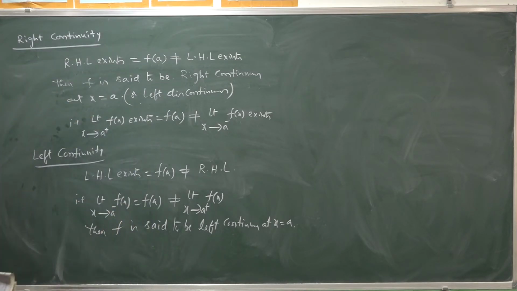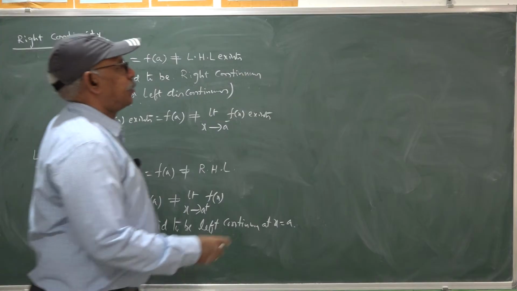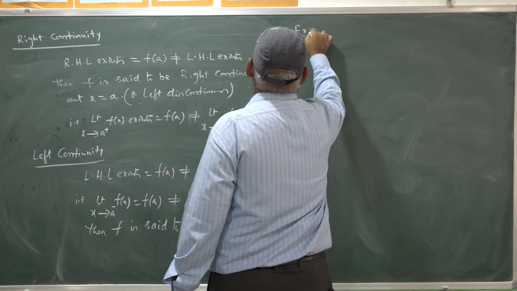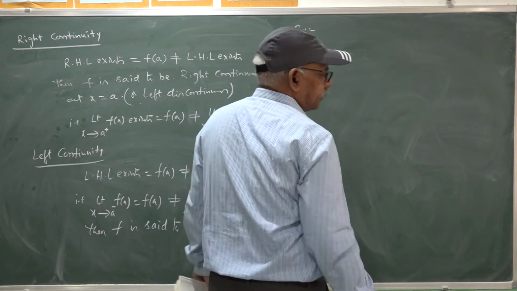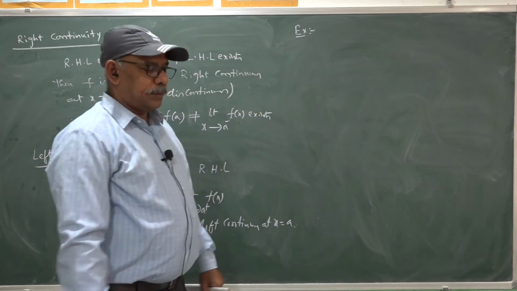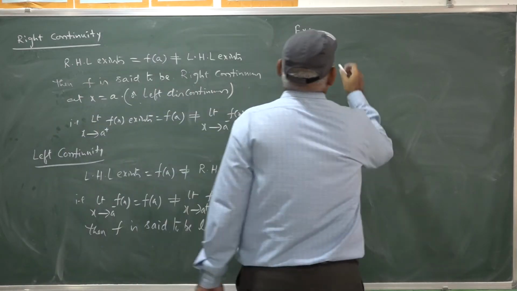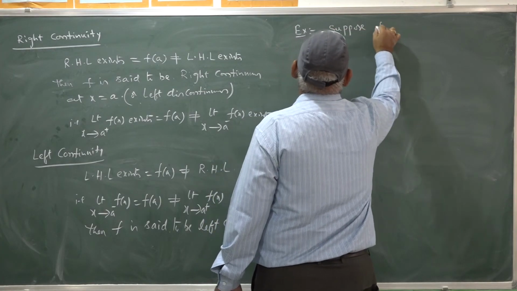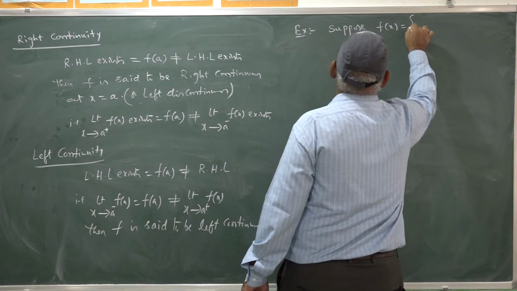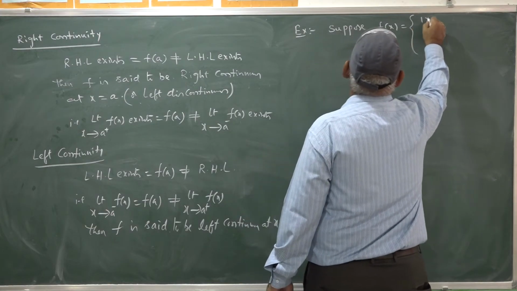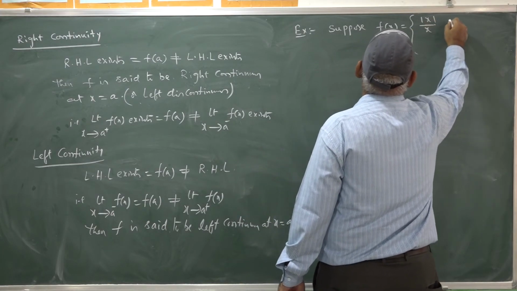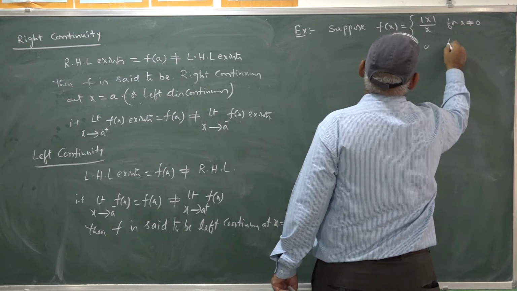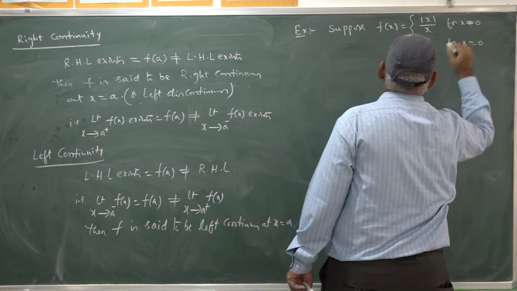I will explain through an example. Suppose the given function f(x) is mod x by x for x not equal to 0 and 0 for x equal to 0.